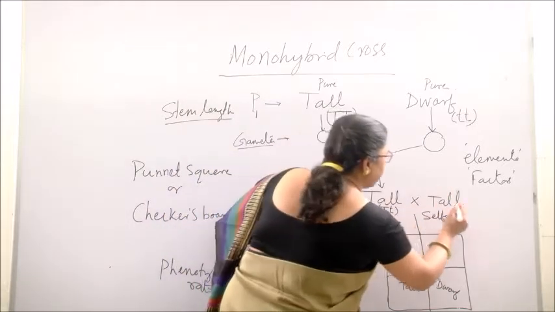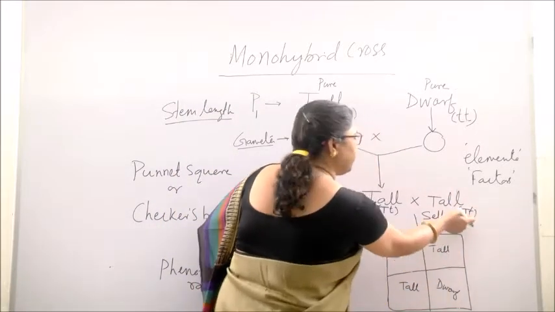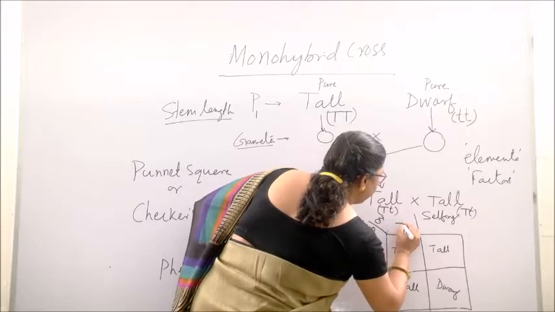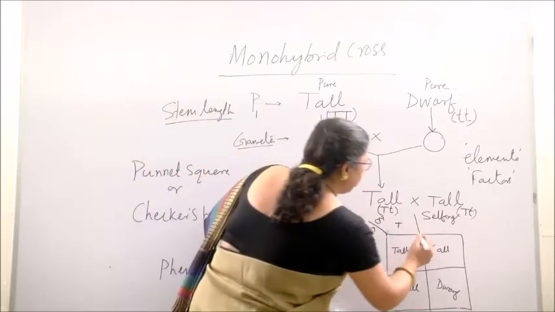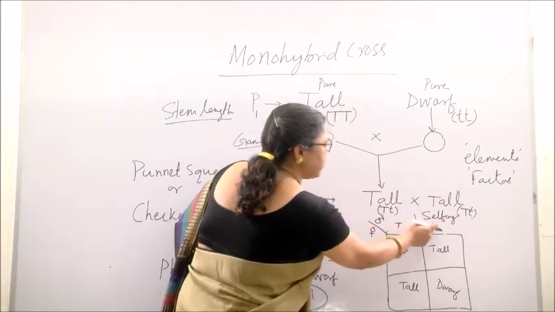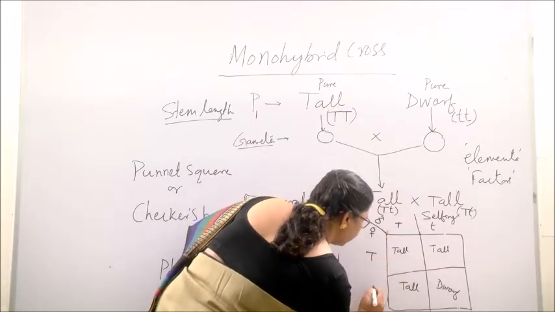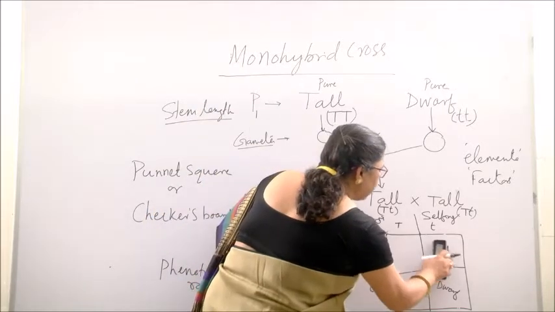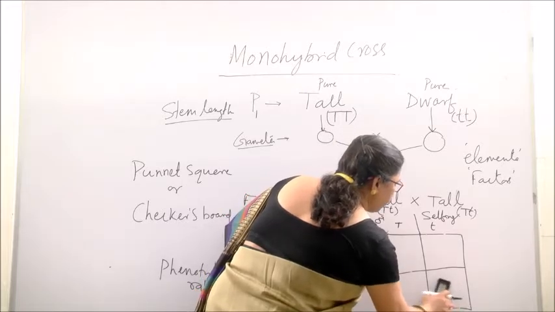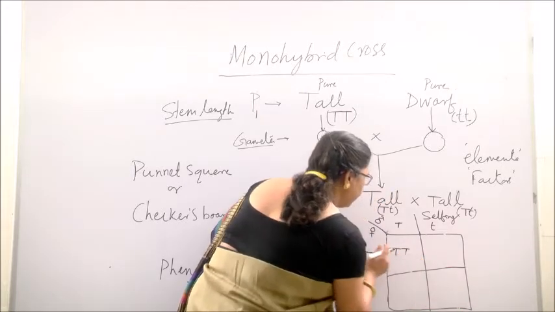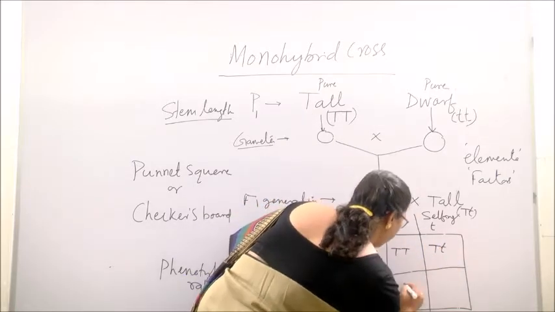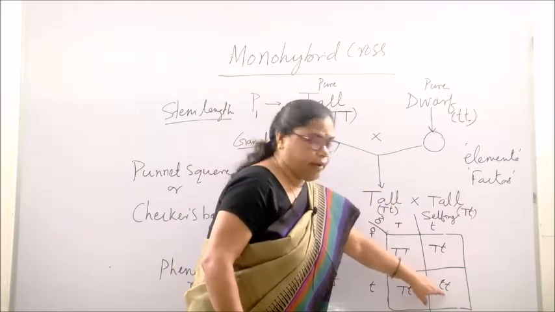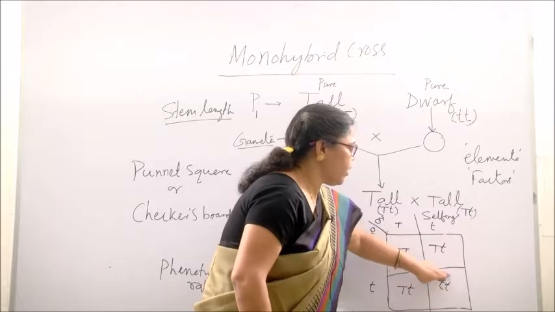And this undergoes selfing, that means another plant with same capital T and small t. So what are the gametes produced by them? Gametes always contain one factor. So male gametes with capital T, male gametes with small t. Similarly, female gametes with capital T and female gametes with small t, and they will produce plants. So what will be their factors? Here capital T capital T, here capital T small t, here capital T small t, here small t small t. And these three are tall and this single one is dwarf.